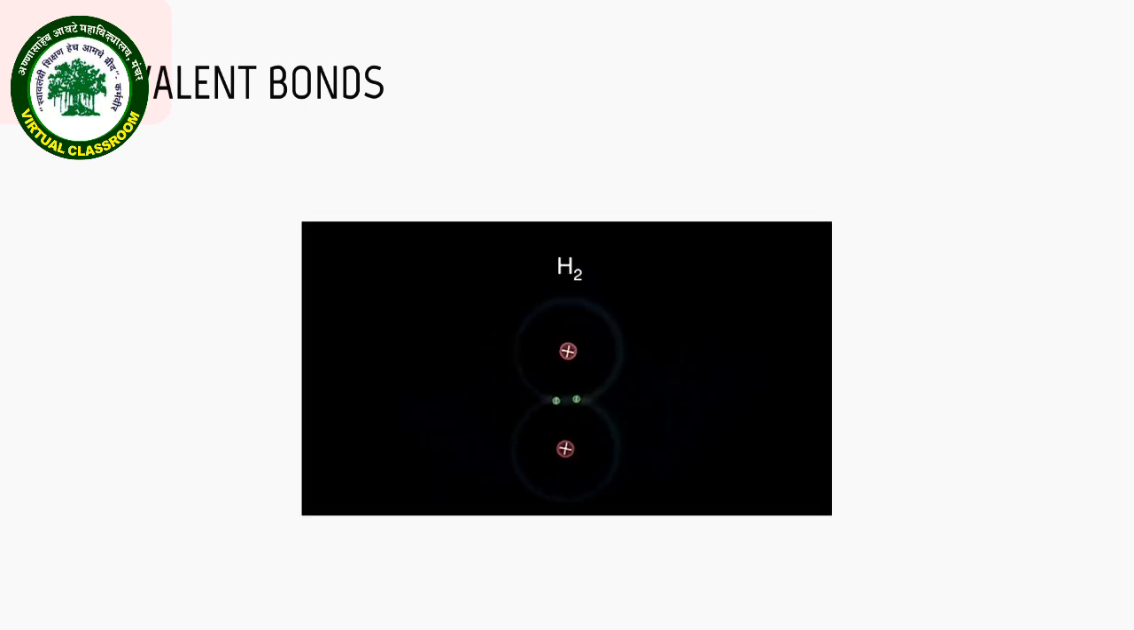For example, the bond formation between two hydrogen atoms. Hydrogen atom has one electron in its valence shell. So it has ability to share electron with another hydrogen atom. In this way, the two hydrogen atoms achieve stability by sharing two electrons by forming a covalent bond.